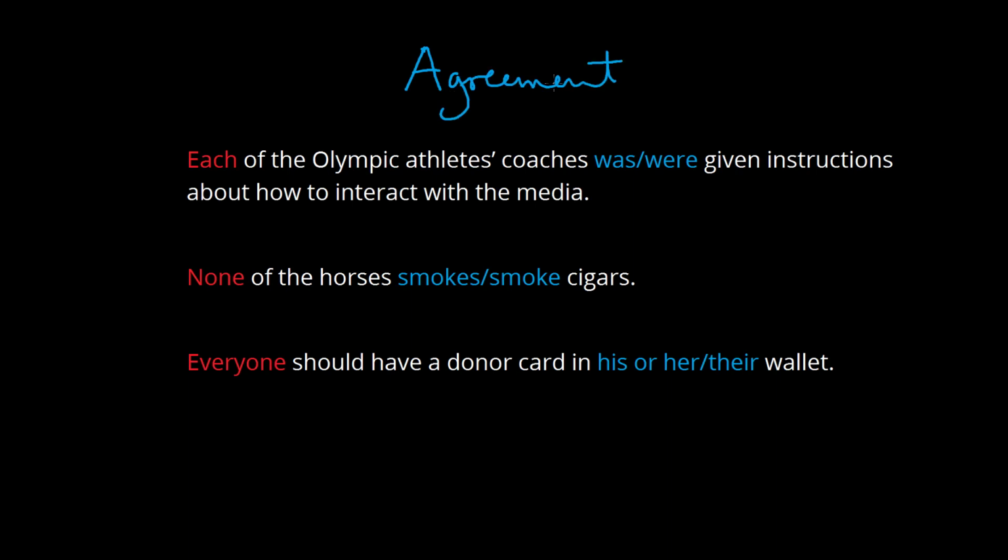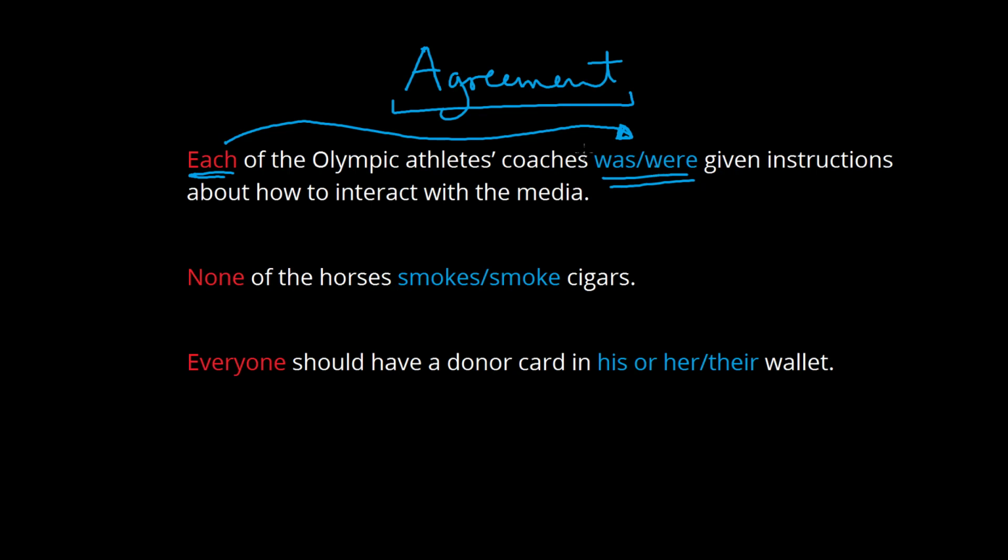And if you were to go back to the beginning of the video and just look at the chart again, you'll see that a lot of these pronouns are either singular or plural in form, and then some are singular or plural. So that gets a little bit confusing, and I just want to shed some light on what that means in terms of what we call agreement. So agreement is the relationship between the pronoun and the verb that comes later, and often we have to figure out which one agrees in terms of number and person with the earlier pronoun.